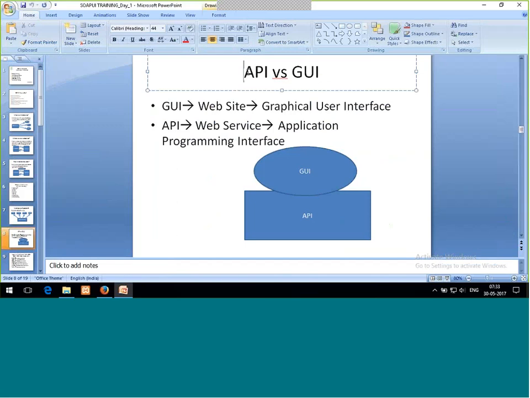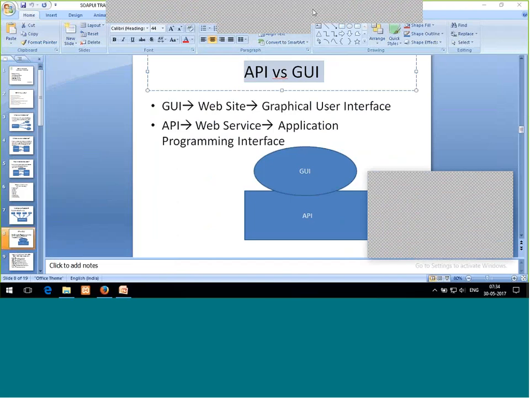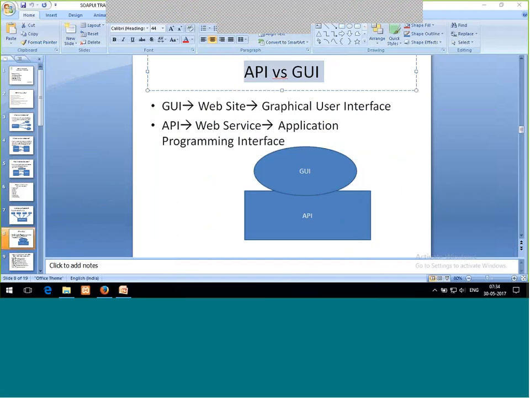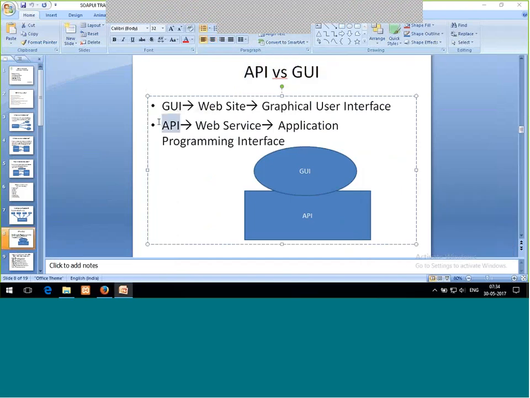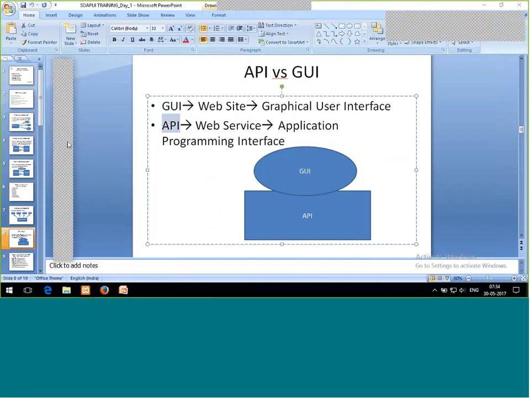Now let's discuss API versus GUI. API and GUI is what? API is something on which the GUI is present. Let us relate it with the same thing I just told you.